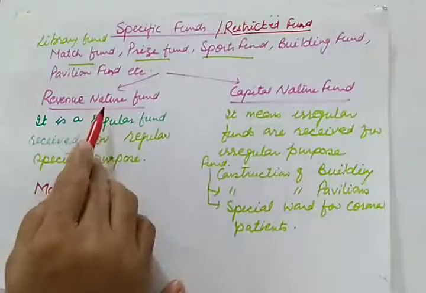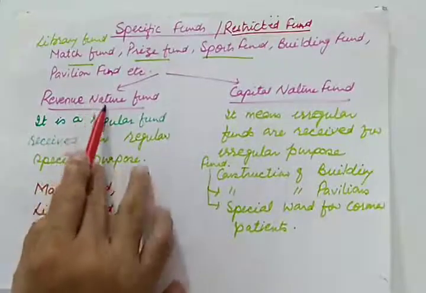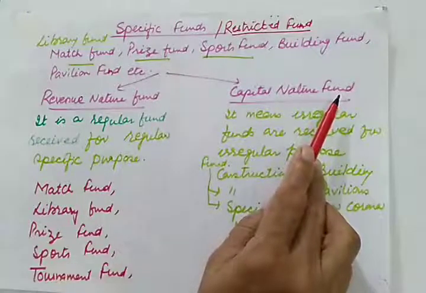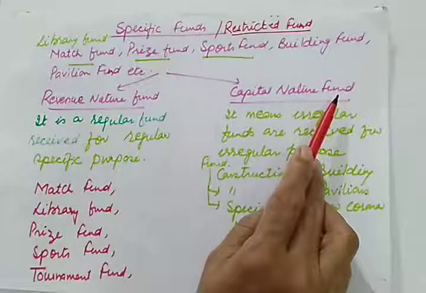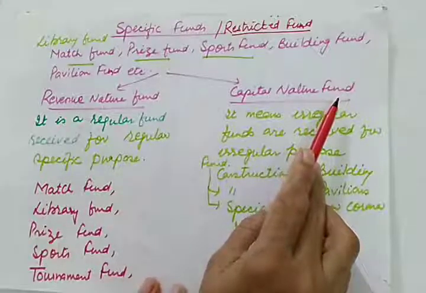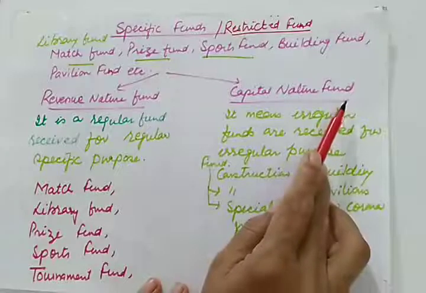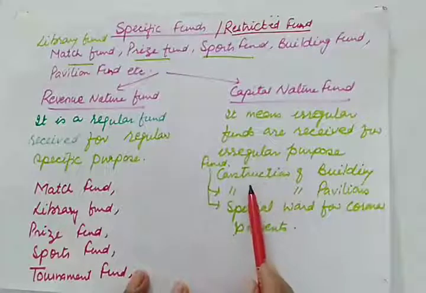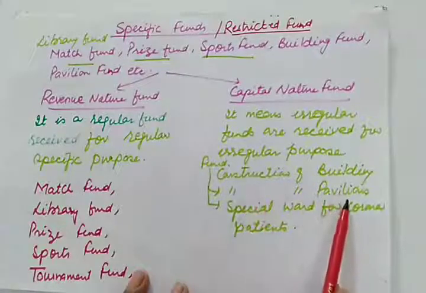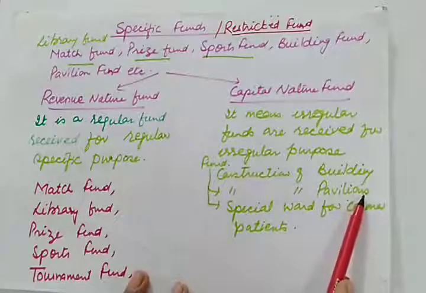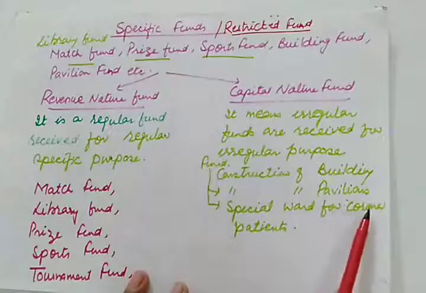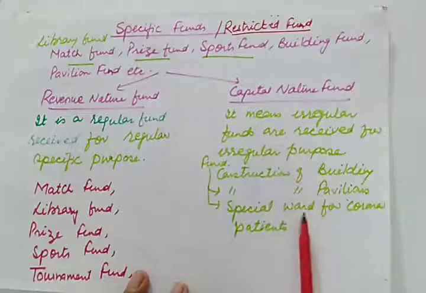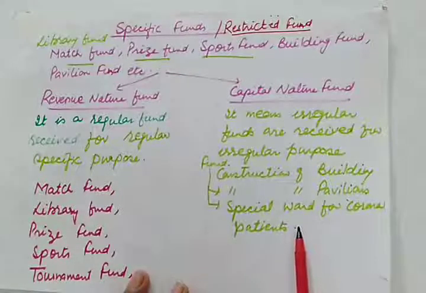So there are two types of specific fund: revenue nature fund and capital nature fund. So what is capital nature fund? Capital nature fund means when we receive funds for irregular cause or irregular purpose, and these are very rarely received. Like for example, construction of building, construction of pavilions in case of a sports club, or special wards for corona patients. So all these causes are not regular causes.